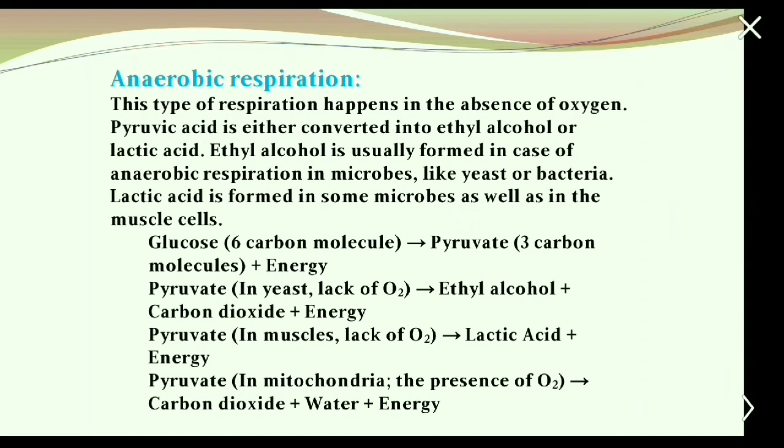So what happens is glucose, which is a 6-carbon molecule, gets converted into pyruvate, a 3-carbon molecule, releasing energy. Pyruvate in yeast, which lacks oxygen, gets converted into ethyl alcohol and carbon dioxide, and releases energy. Pyruvate in muscles, which lack oxygen, gets converted into lactic acid and releases energy. Pyruvate in mitochondria, in the presence of oxygen, gets converted into carbon dioxide and water, and releases energy.